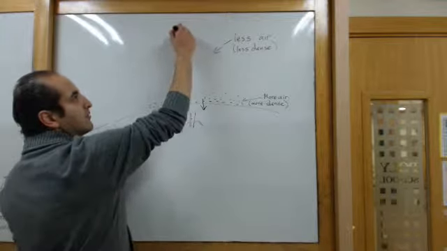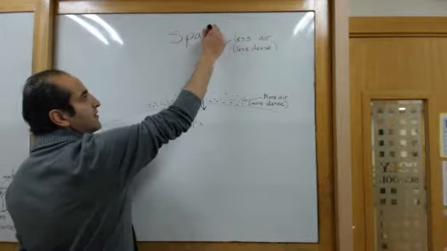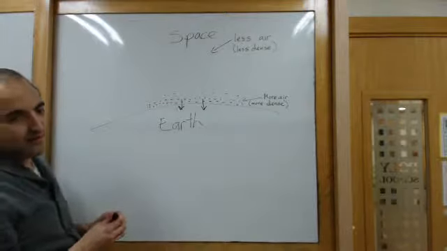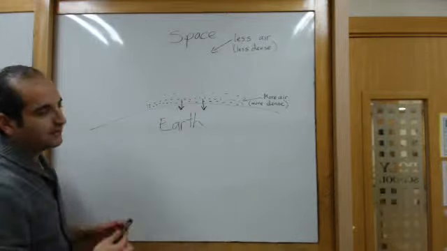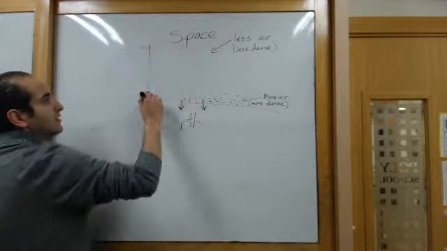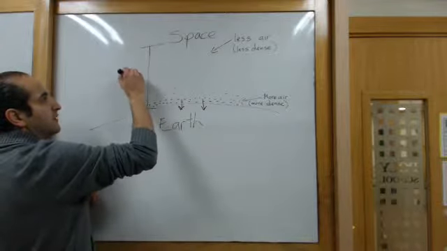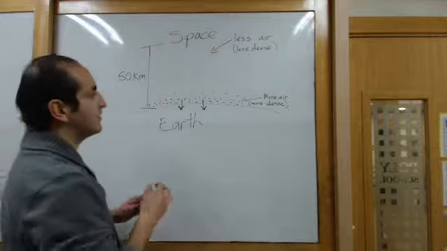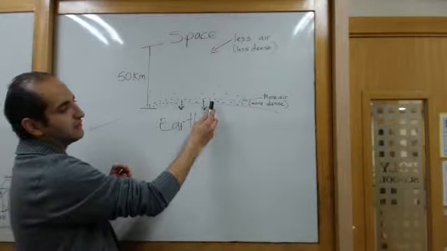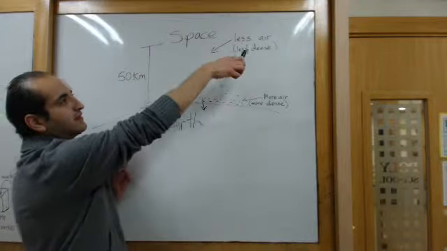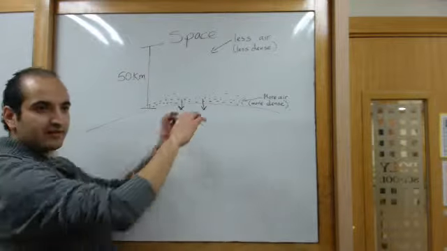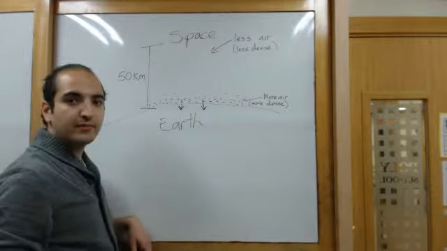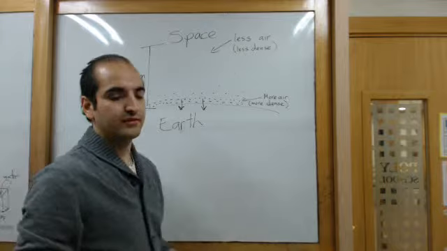Where there's no air, we call that space. That is what space is. It's the limit where there is no more air. And this limit is usually about 50 kilometers. You don't need to know that. What you do need to know is that the higher you get from the ocean surface, the less dense, or less air, there is per area. So it becomes a lot harder for you to breathe. That's why it's important.